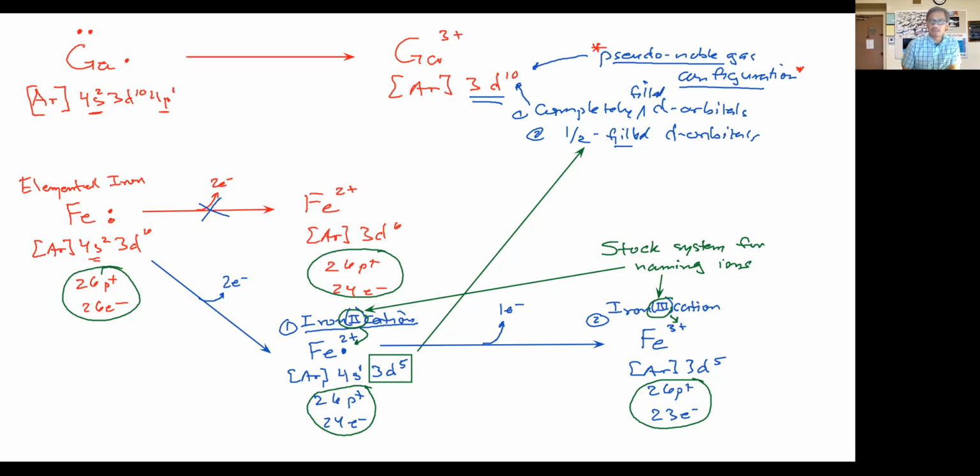So make sure you keep that in mind. I'll save this for you. And so let's take a look at another example. Let's take a look at silver as an example, and let's go ahead and write this down.